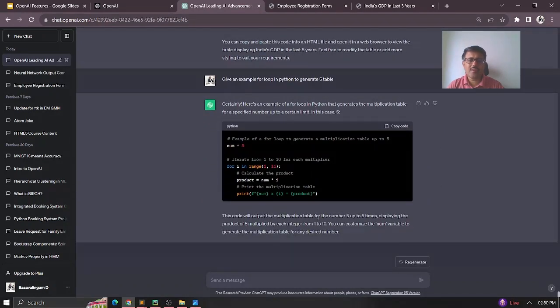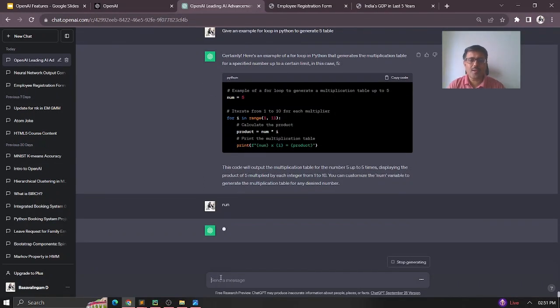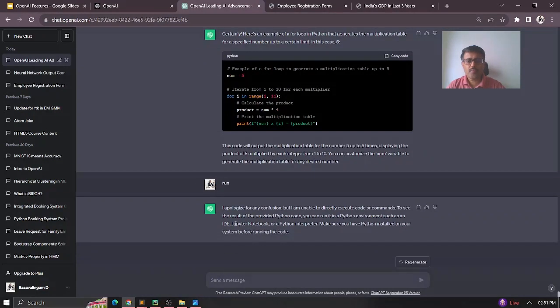You can just see it here. It creates the for loop, and it gives you a number as 5, and the for loop is created with a high value, and 1 to 11, that means 1 to 10, it automatically creates it here, and then you'll be able to print the pi table. Okay, and interestingly you can also say run. If I just give it, it gives me the outcome also.